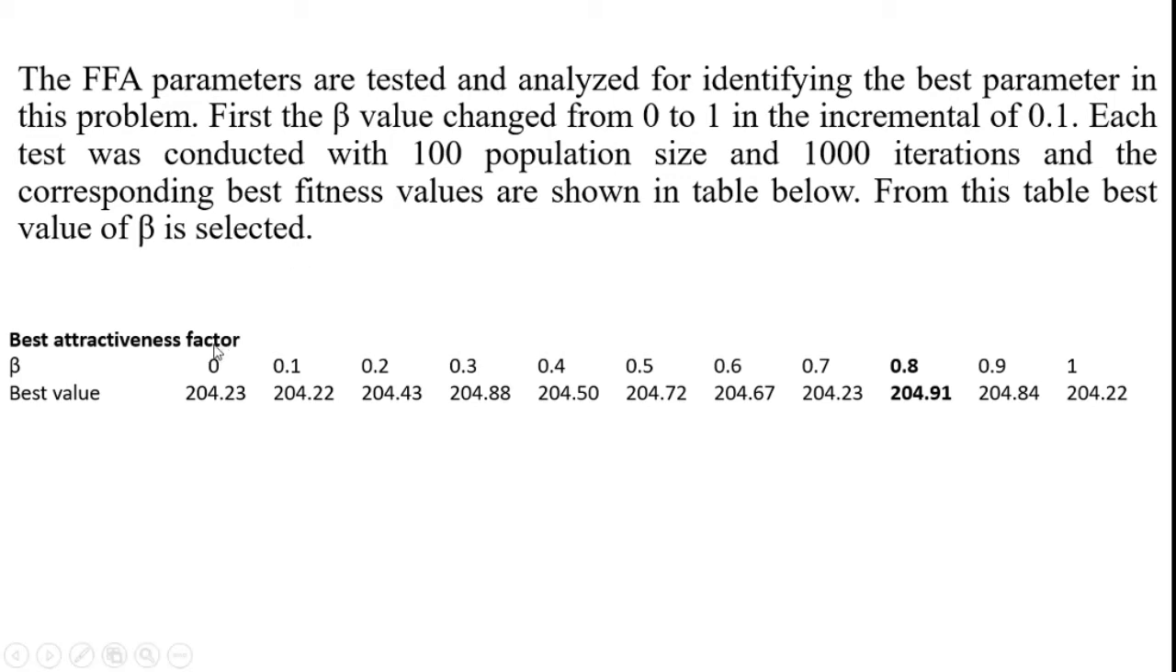I substitute beta values 0, 0.1, 0.2, 0.3, 0.4, 0.5, likewise, into the brightness equation. Based on that, I run and identify the objective function value. From this I got 10 objective function values, and I can compare all 10 values. From this I get 204.91 as the maximum value, so the best beta parameter is 0.8.